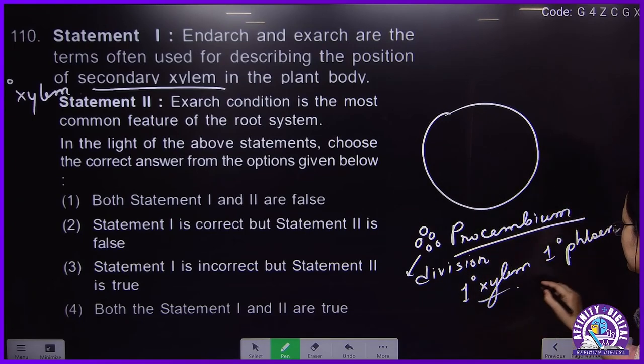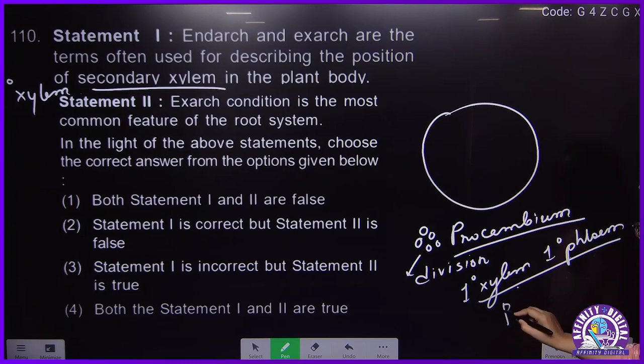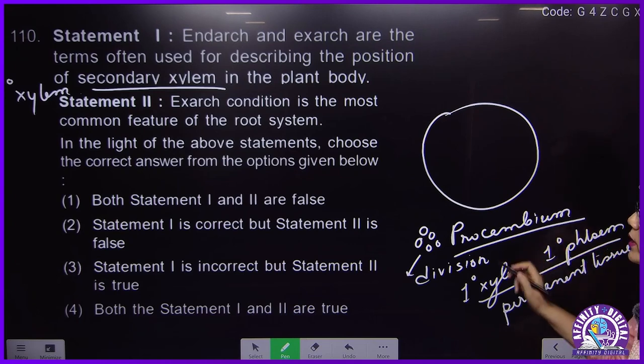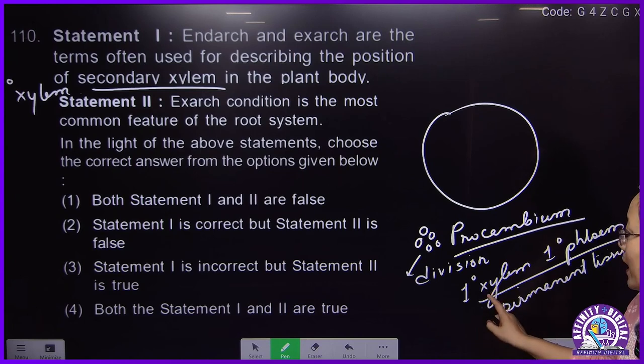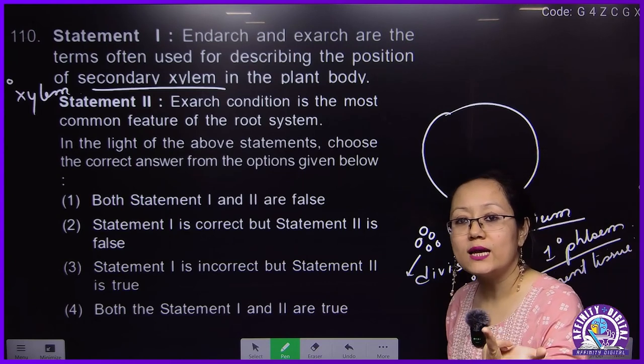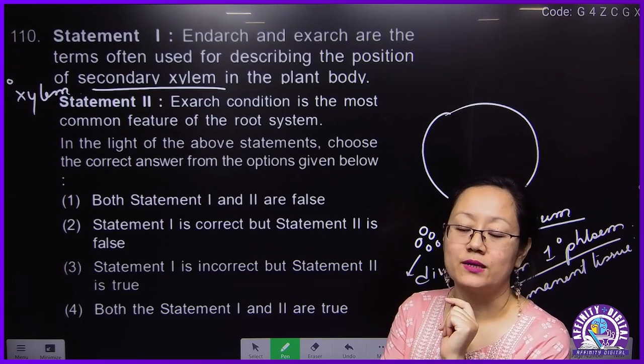What are this primary xylem and primary phloem? They are permanent tissue. When procambium divides and forms primary xylem and primary phloem, which are permanent tissue, this primary xylem can be of two types, protoxylem and metaxylem.